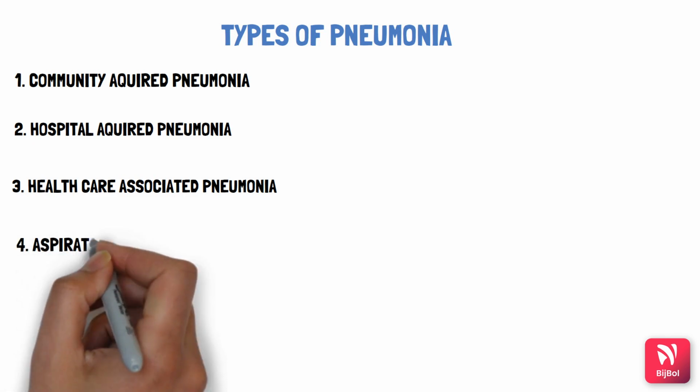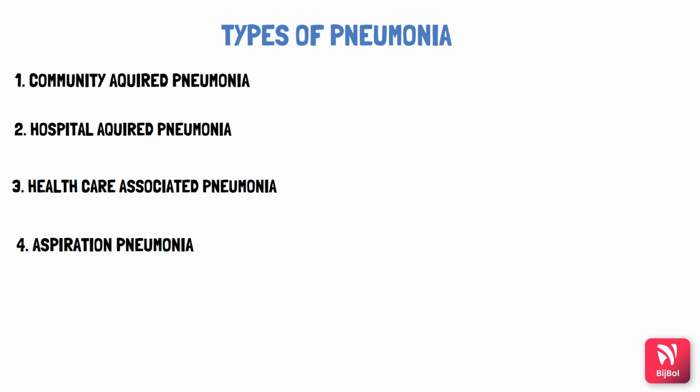The last one here is aspiration pneumonia. What does aspiration pneumonia mean? When a person aspirates some food or drink into the windpipe instead of the esophagus, it gets stuck in the alveoli and forms pus, which results in pneumonia. This is called aspiration pneumonia.